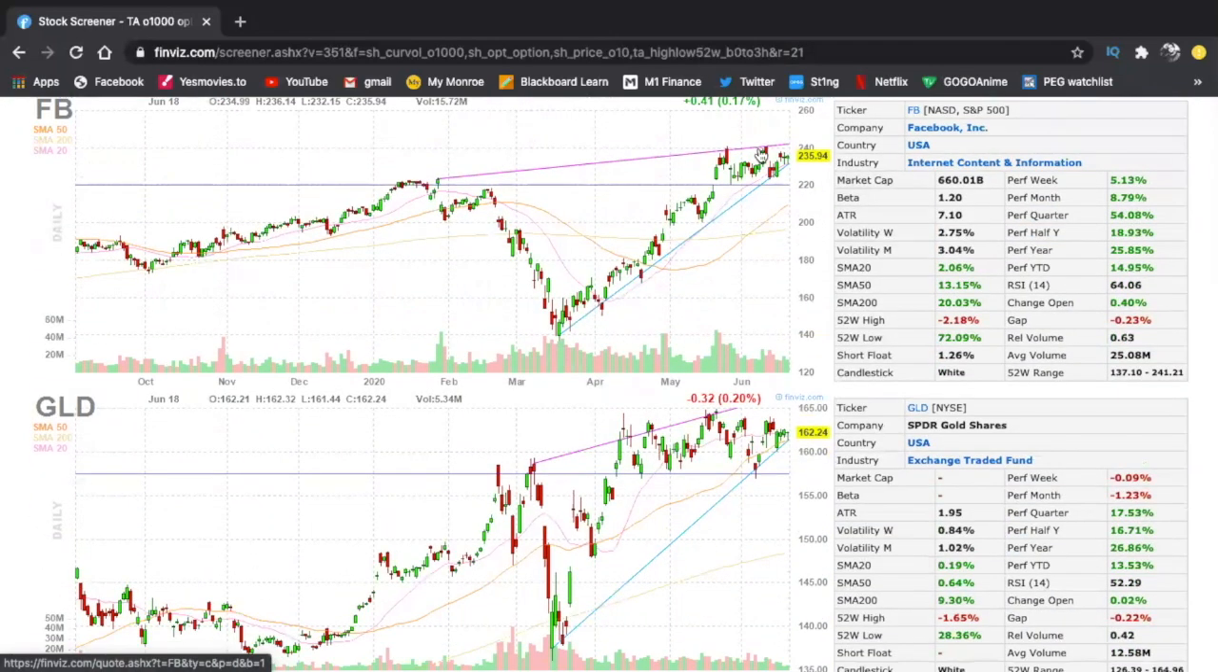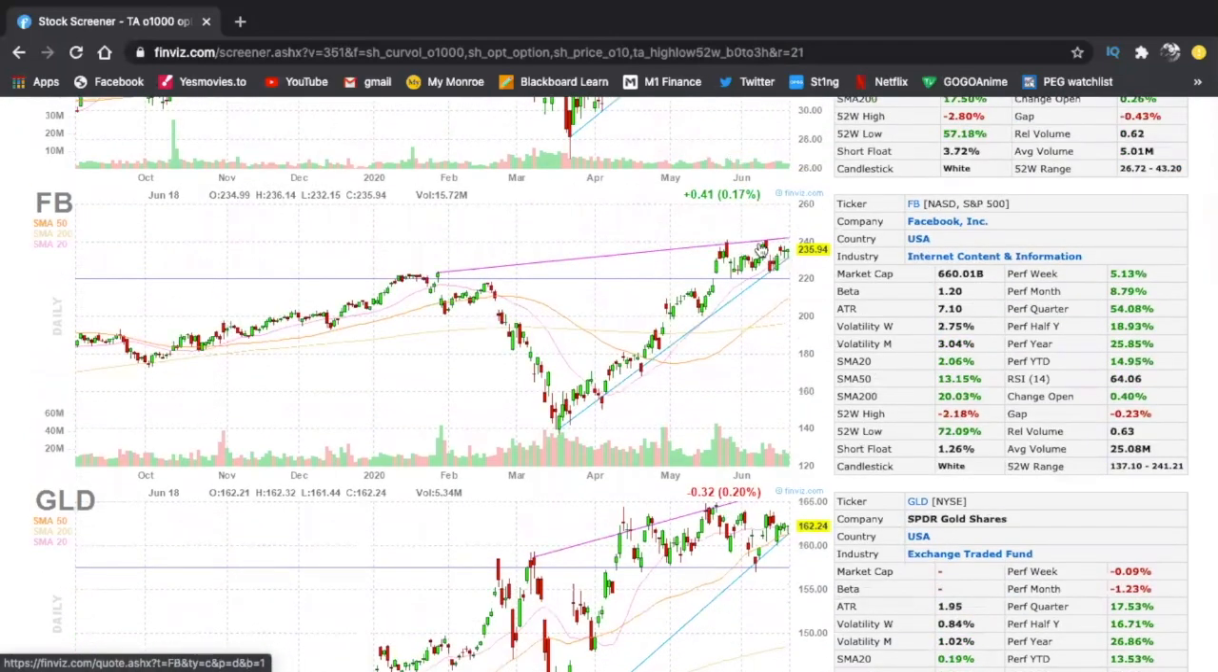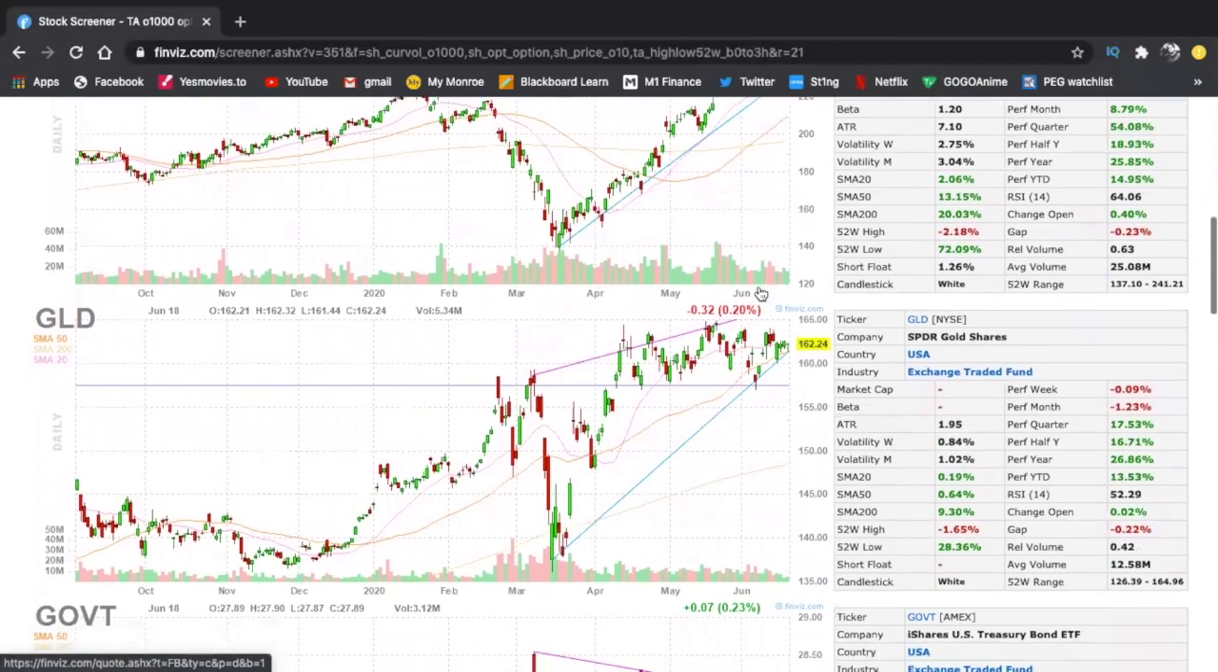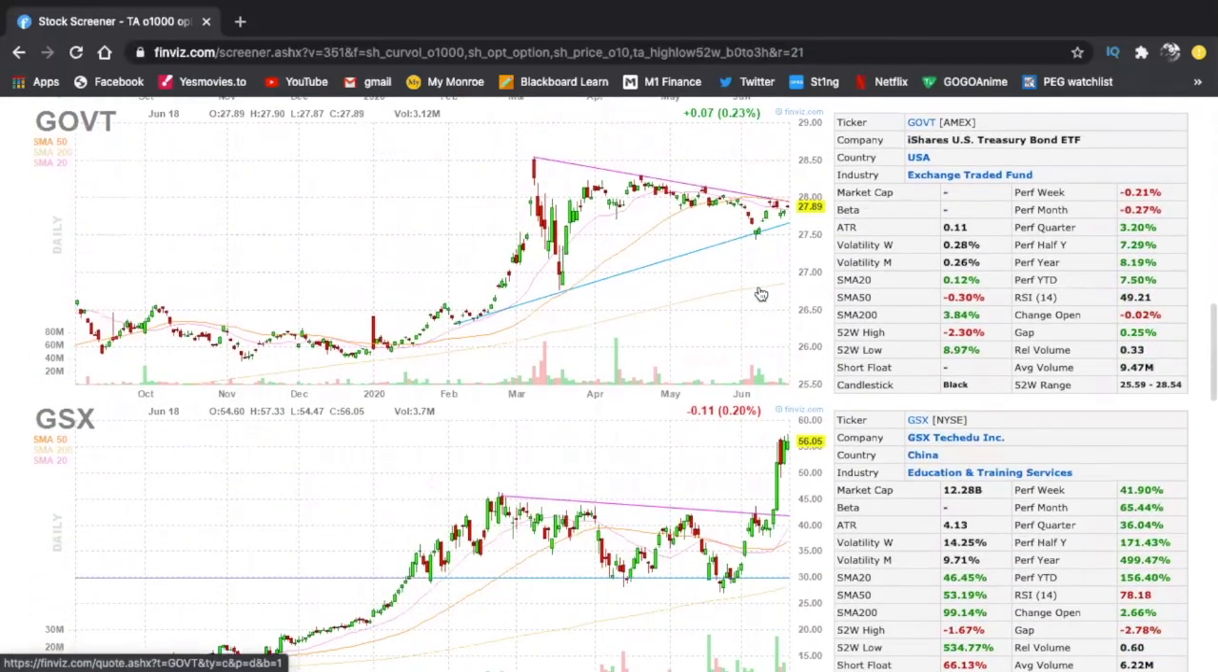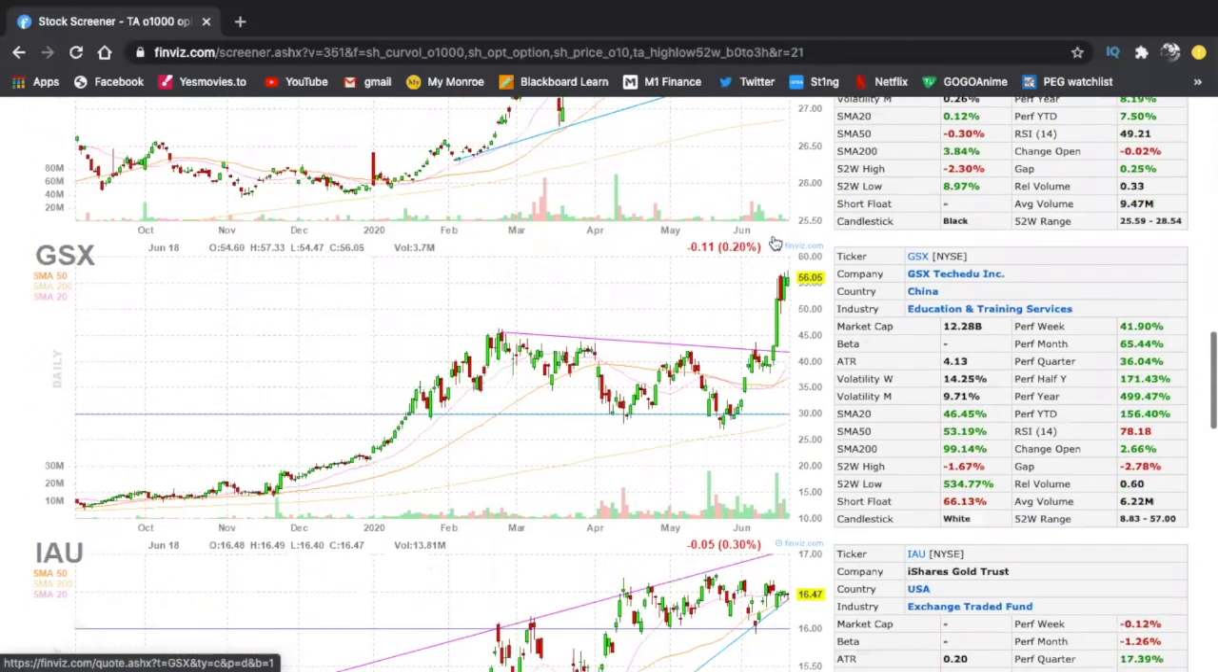Anything else? Facebook, you can say that 240 level, if it breaks over 240, this can go ahead and push through. So might be a good one to keep an eye on. Definitely, I think Facebook, I would probably keep a watch on it. So that would be number 2.